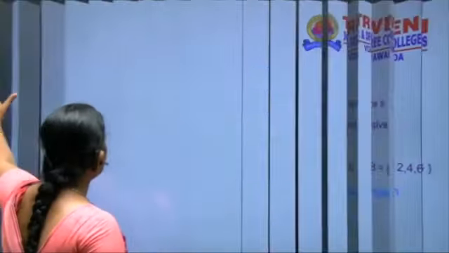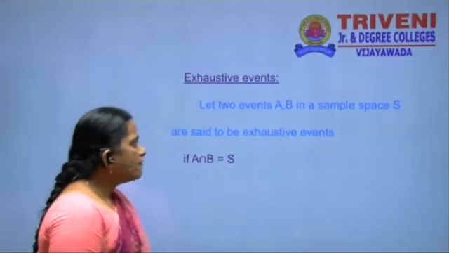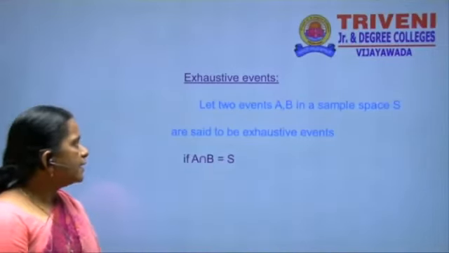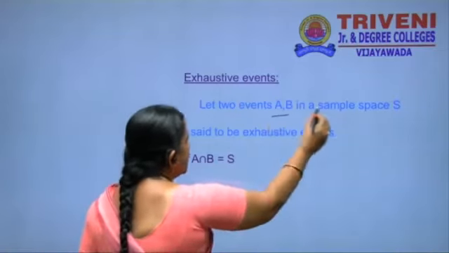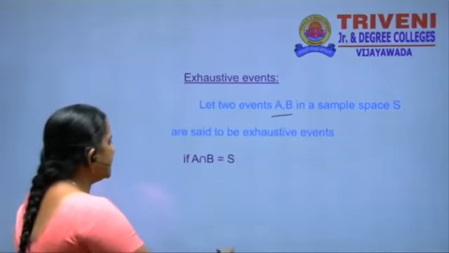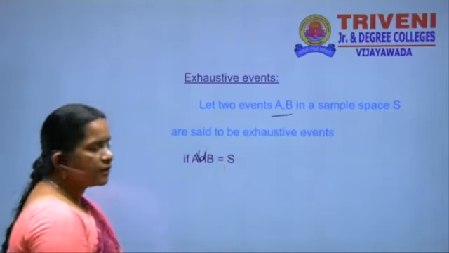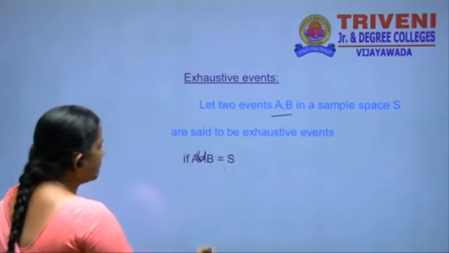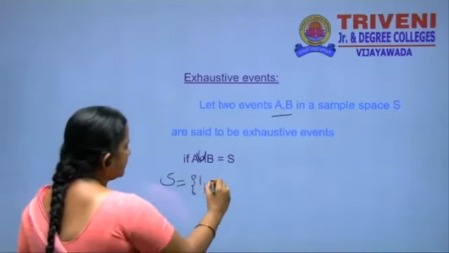Okay, and then the next definition, exhaustive events. What are exhaustive events? Suppose we take two events A, B in a sample space are said to be exhaustive if A union B is equal to S. Suppose we take a die, the sample space has 6 faces.